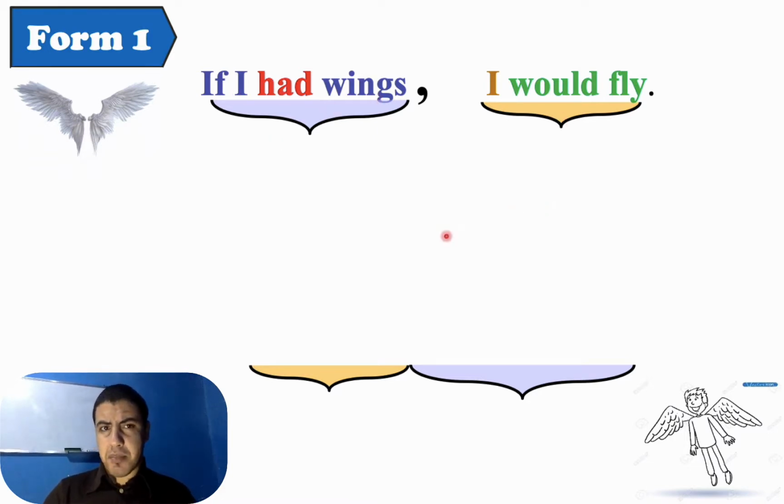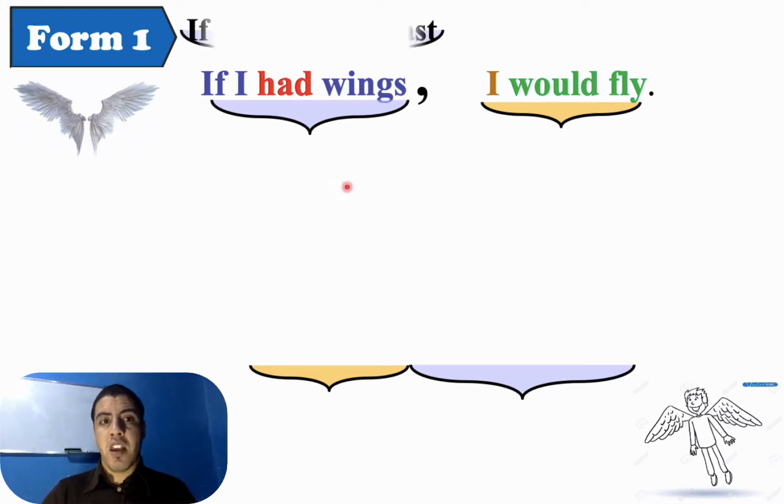Is it possible that I have wings? No. Is it possible that I fly? No, it's impossible. Why? Because I don't have wings, so I can't fly. So here we are talking about an imaginary situation. So let's talk about the form. What is the form of if I had wings?